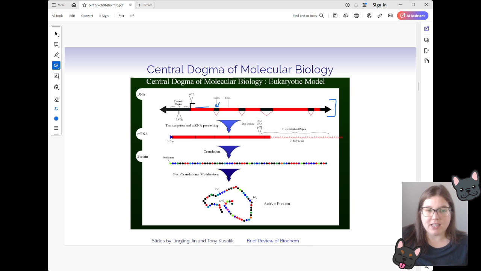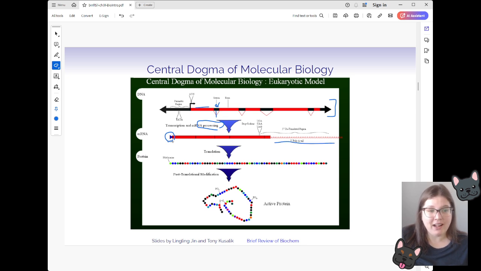So this piece of DNA will get transcribed into mRNA and then processed into mRNA. The processing part is where these introns are removed or spliced out. And then we also get things like the 5' cap added and the 3' poly A tail.